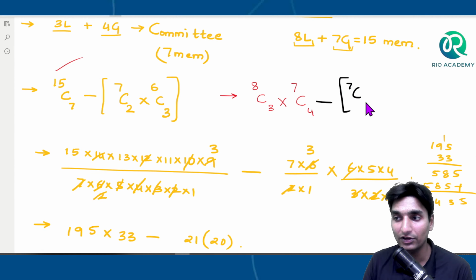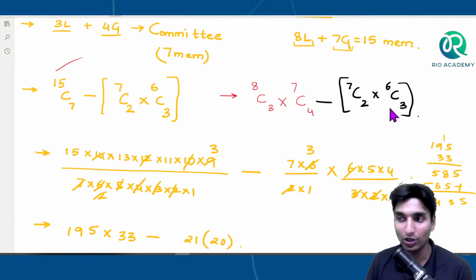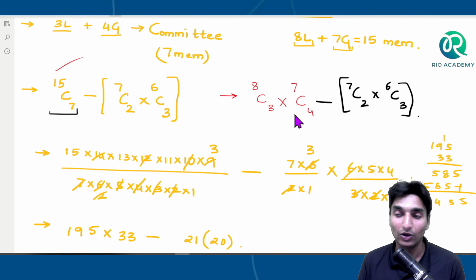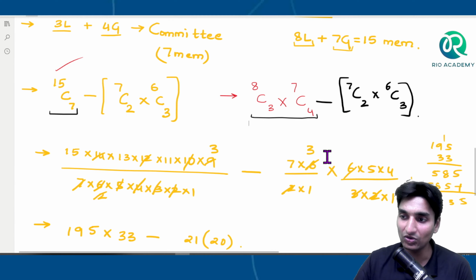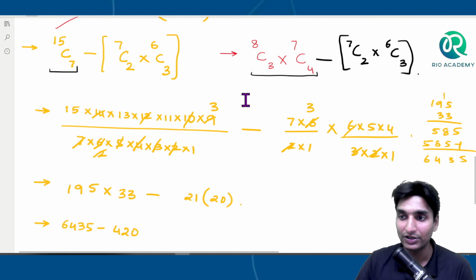Okay, 7C2 multiplied with 6C3. Correct. Out of the total possibility, we are eliminating or subtracting X and Y if they are occurring together. Now this thing is right. So most of the students usually go with 15C7. Remember that 15C7 will give us the total possibility, guys, while the question says we need only 3 ladies and 4 gents, and out of that we are eliminating X and Y coming together. So now we will have to simplify this one, guys.